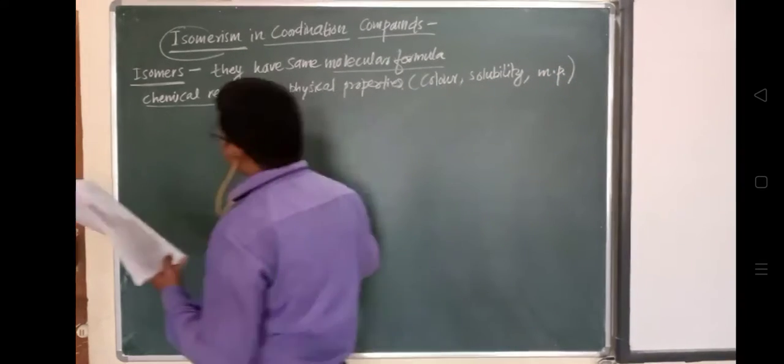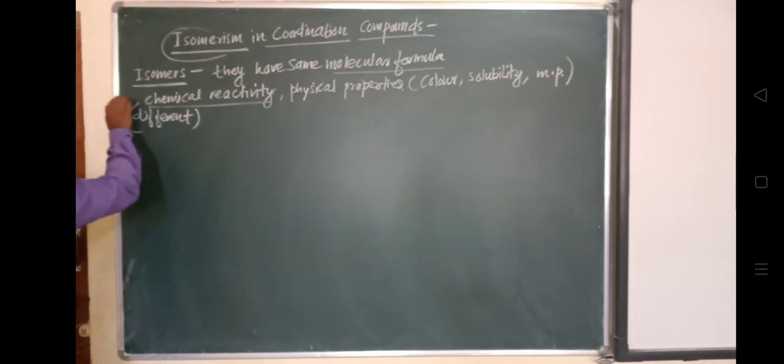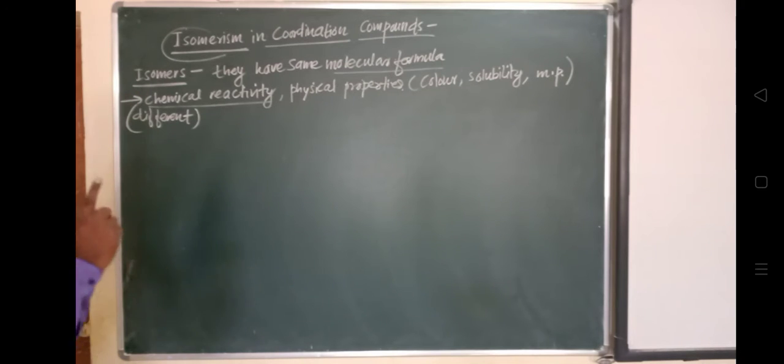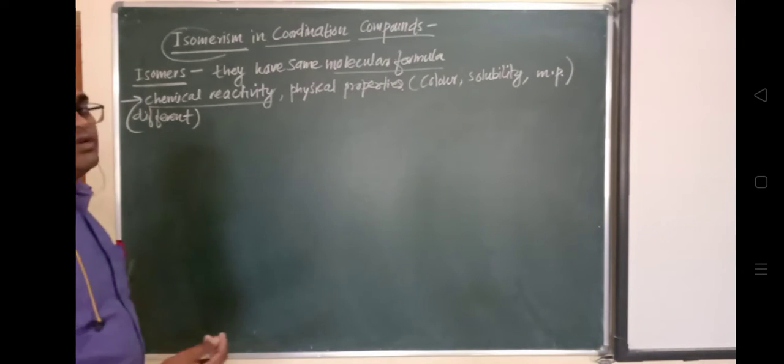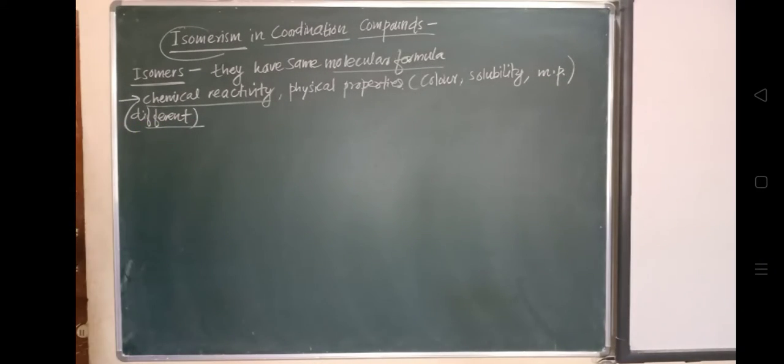So chemical reactivity, physical properties like color, solubility and melting point will vary. These are called isomers.